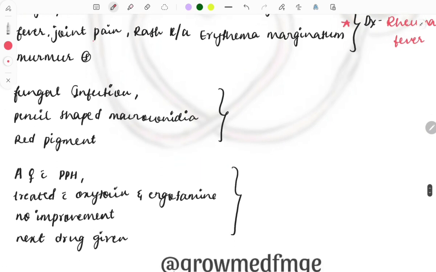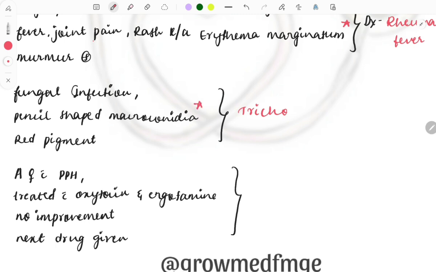Then the next question, a question from microbiology, and let's discuss it. Fungal infection is there in a patient, and pencil shaped macroconidia is seen along with red pigmentation. What will be the causative organism, or which fungus is causing these symptoms? So it is the Trichophyton. Okay, so a kind of a dermatophyte, and this pencil shaped macroconidia is a classical feature seen with this.